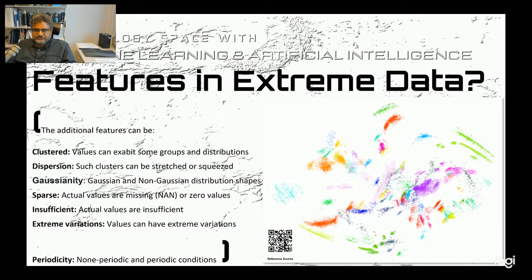And then the third feature is the Gaussianity. These clusters can be distributed as Gaussian or non-Gaussian types. I think the majority of these clusters are non-Gaussian. That will give you extreme conditions in these data sets. You should remember, when you're dealing with a non-Gaussian data set, it is extremely difficult to model. And the fourth feature is the sparse, where the actual values are missing in these data sets, or these data may have zero values.